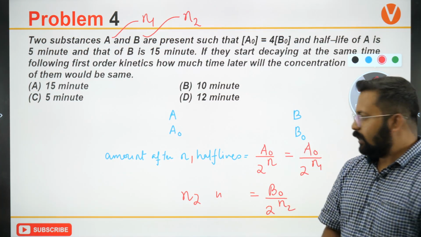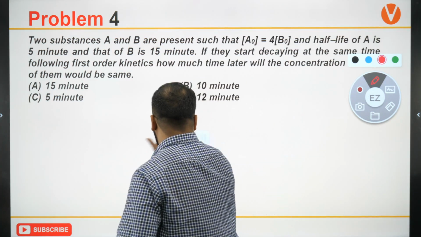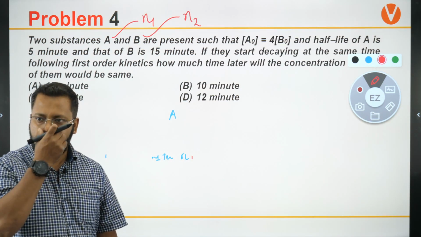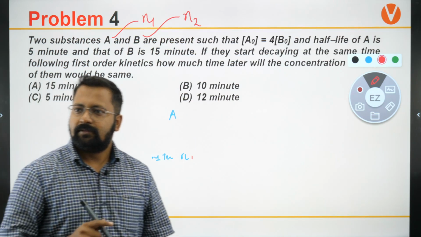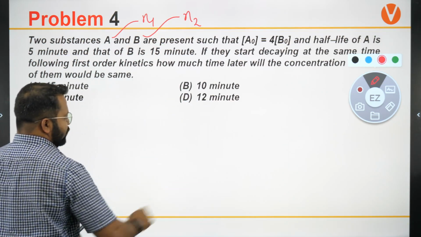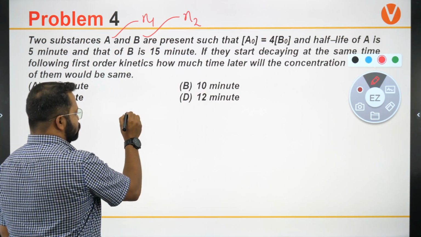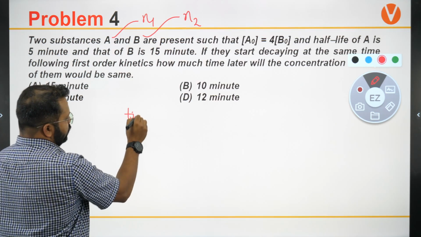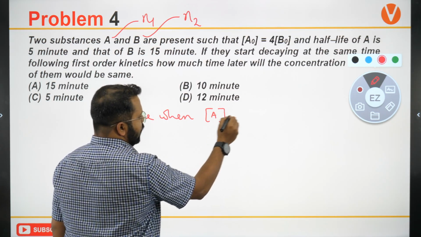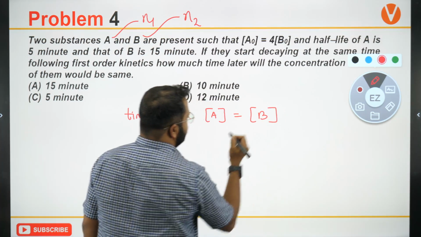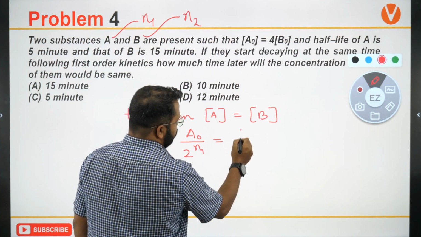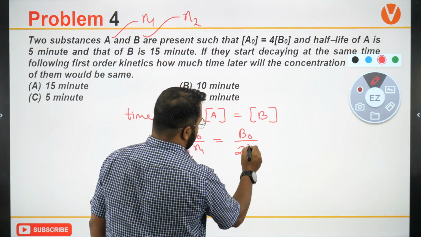Okay, what would then, इसके बाद हम क्या लिखेंगे? After this what we should write? Okay, आंसर डी नहीं है यार. So time when A becomes equal to B, A naught by 2 to the power n1 will be equal to B naught by 2 to the power n2.